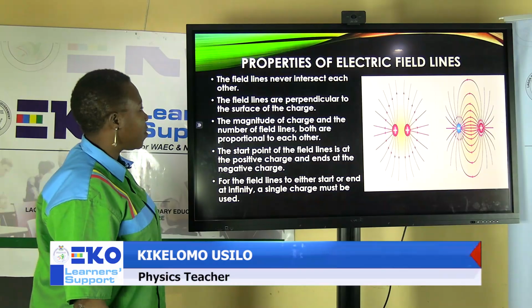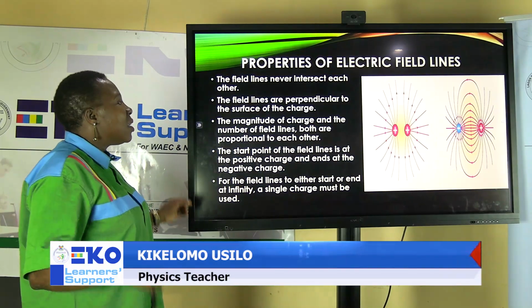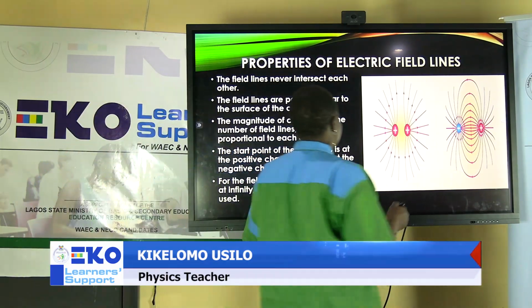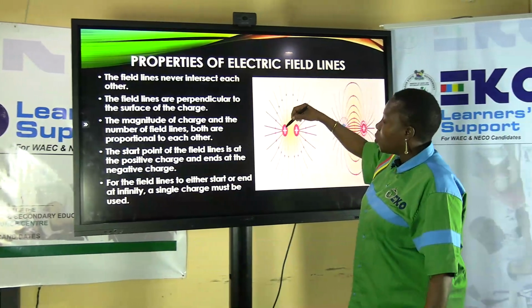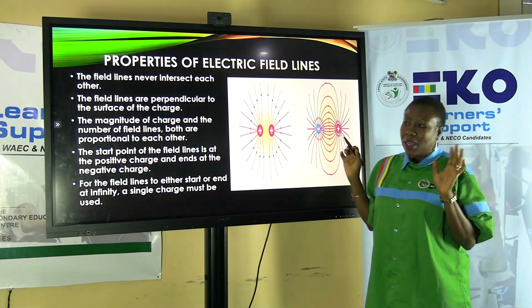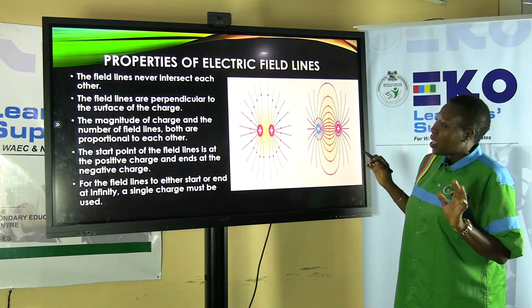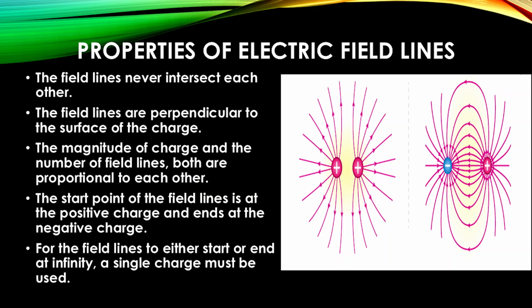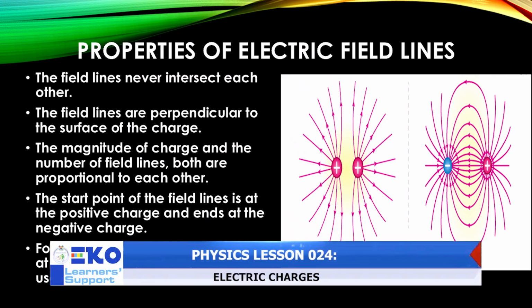Properties of electric field lines. These lines, as you can see, we told you they are imaginary lines. They never intersect each other. The field lines are perpendicular to the surface of the charge. And the magnitude of the charge and the number of field lines are proportional to each other.